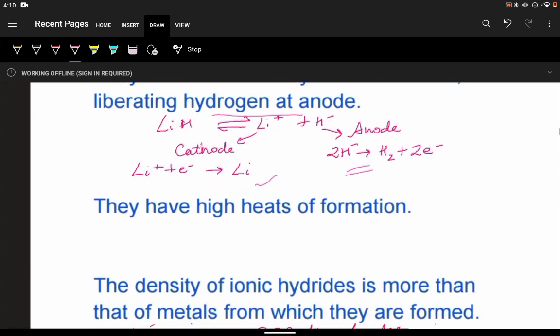These hydrides have high heats of formation. Heat of formation is high.